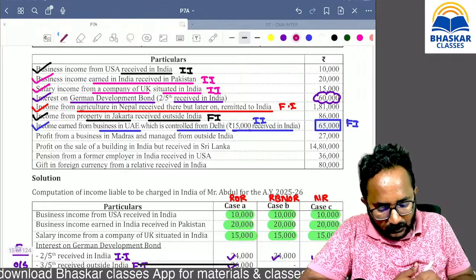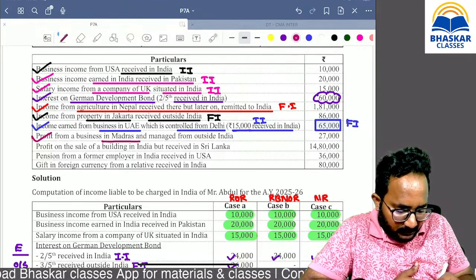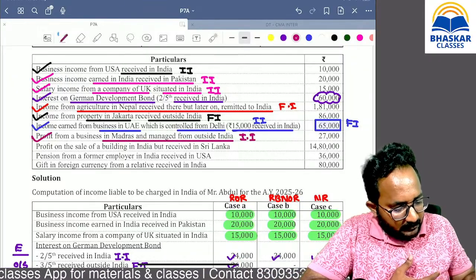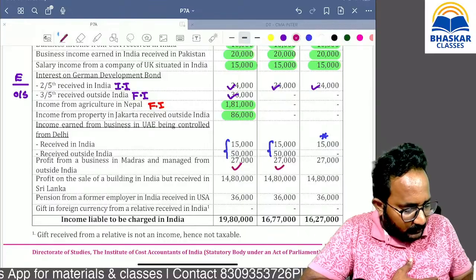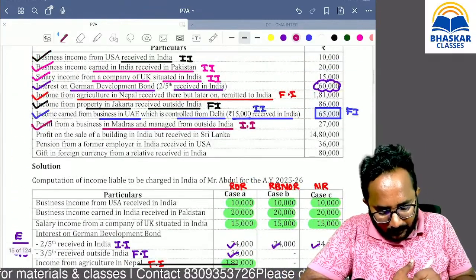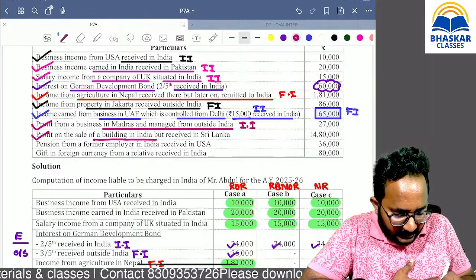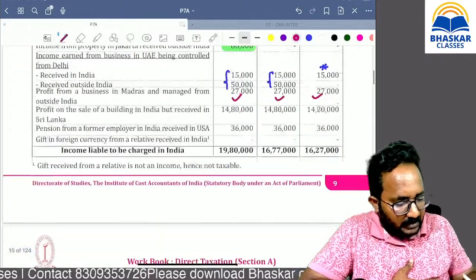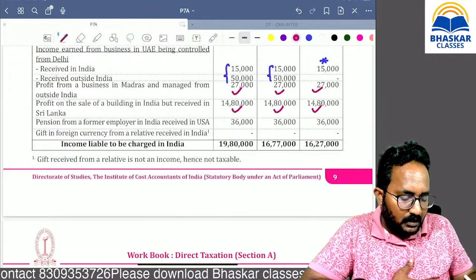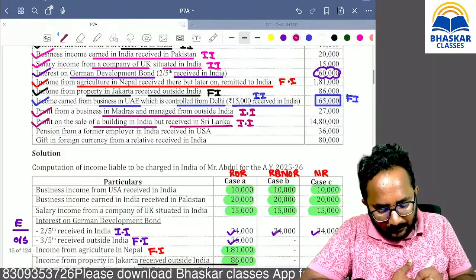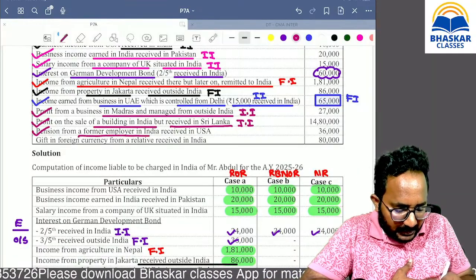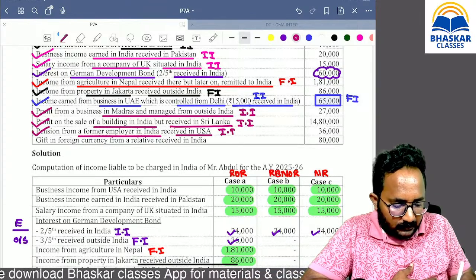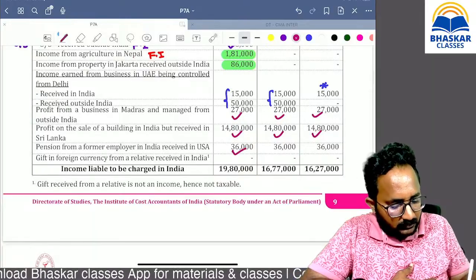Next point. Profit from the business in Madras but managed from outside India. It is an Indian income because the business is done in India, so it is taxable in the hands of all. Next. Profit on sale of building in India but received in Sri Lanka, but earning where, ma? India. That's why it is taxable as an Indian income in the hands of all. Pension from the former employer in India but received in USA, because earning is in India, that is taxable in the hands of all.